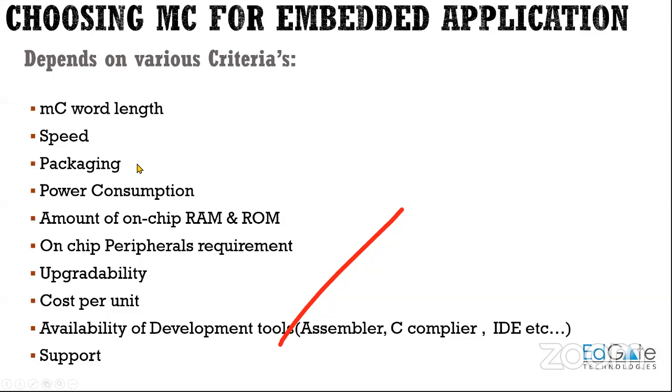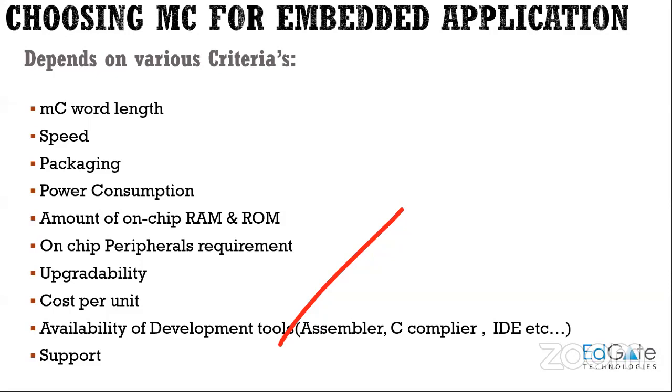Then packaging, how the packaging has to be. I hope everyone would have seen an 8051 microcontroller. That kind of packaging is called DIP packaging, which is dual inline packaging. On both the ends, on the left and right, you will have pins, right? The pins will be on the left side and the right side. Those are very much easy to solder.